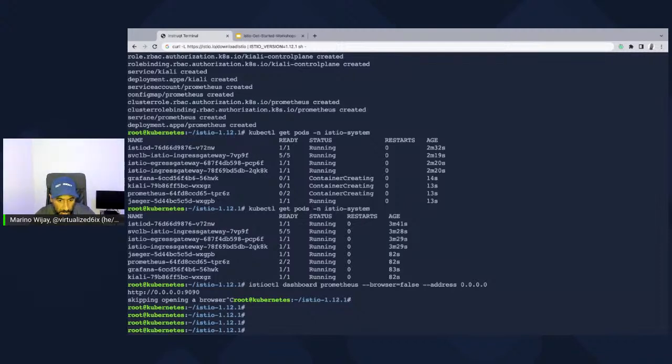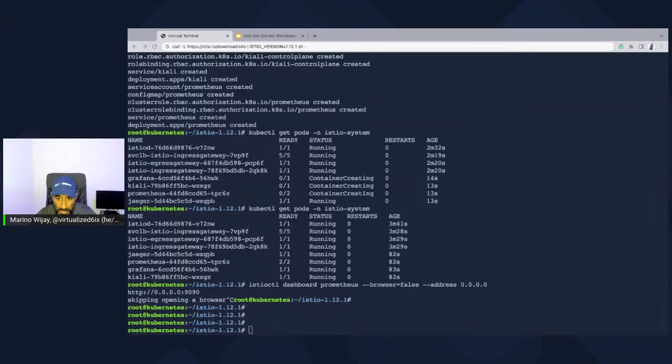That being said, if you're done, you should have reached the end of that module. I am at the end. I'm not going to expose the other dashboards. There's no need to. Go ahead and hit check, and it should take you to the next module. The next module is where we're going to deploy an app and expose it using the Istio Ingress Gateway.